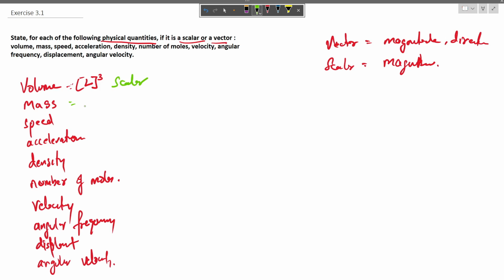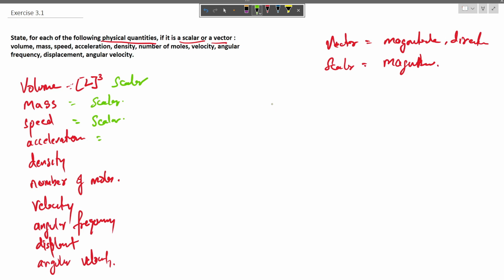Now mass also doesn't have any direction associated with it. It is just a value with some unit. So it is also a scalar quantity. Speed is defined as the length of the path divided by the time the particle took to cover that path. So the length of the path here is not a vector quantity, so it can also be said to be a scalar quantity.